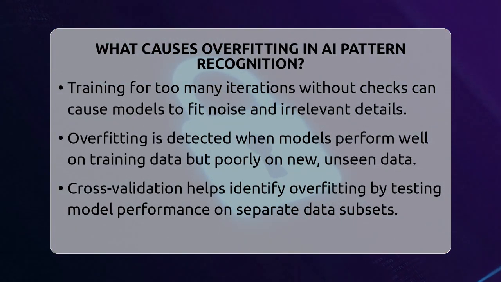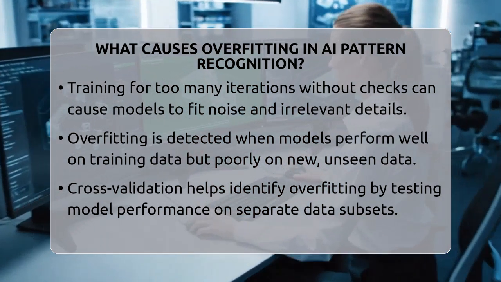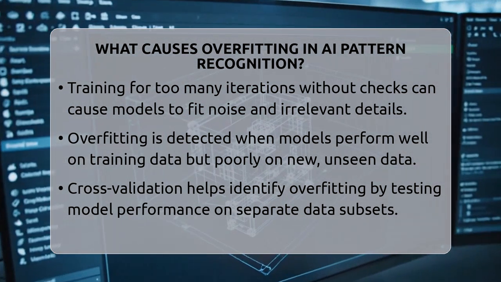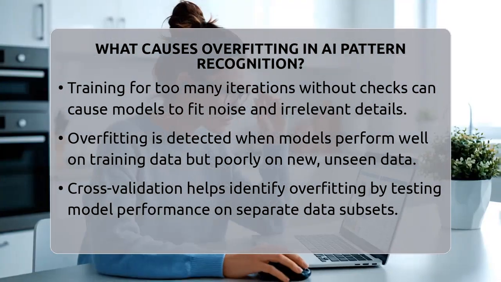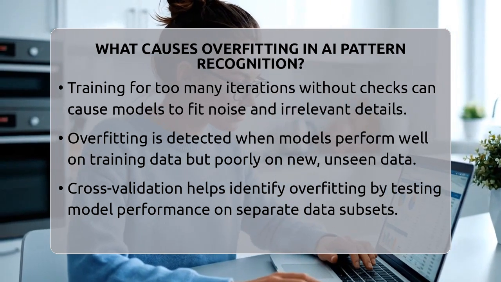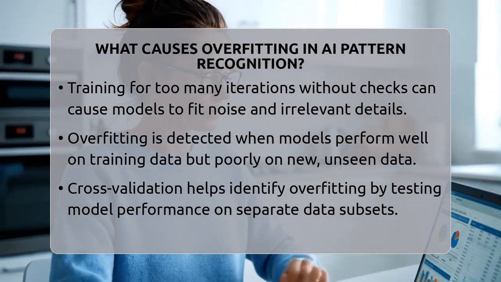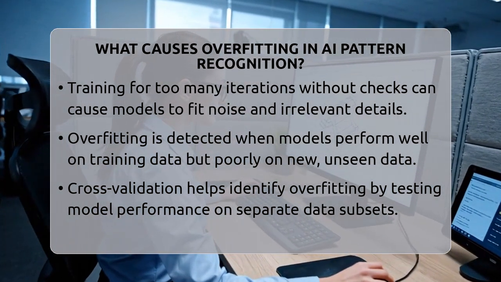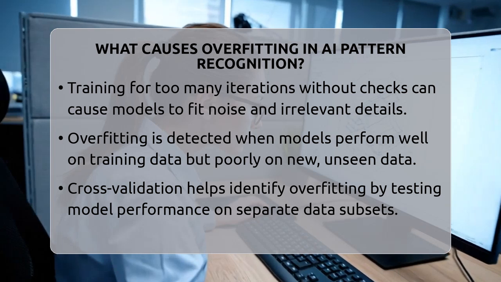Detecting overfitting involves comparing how well the model performs on training data versus new data. If it does very well on training data but poorly on new data, overfitting is likely. Cross-validation is a common method where the data is split into parts for training and testing. If the model's performance drops significantly on the test data, it's a sign of overfitting.